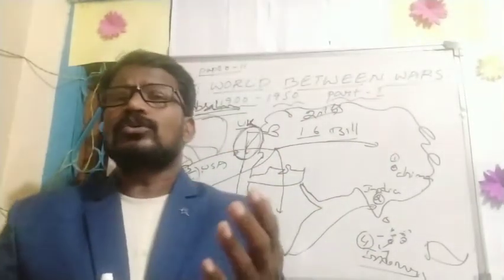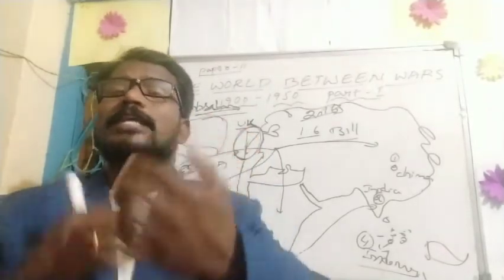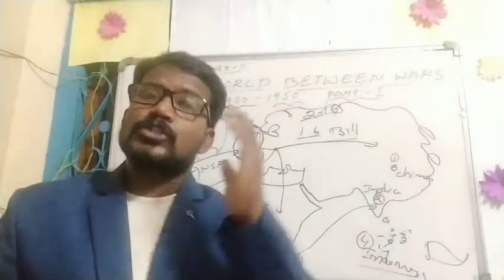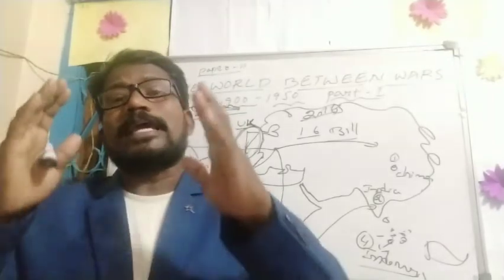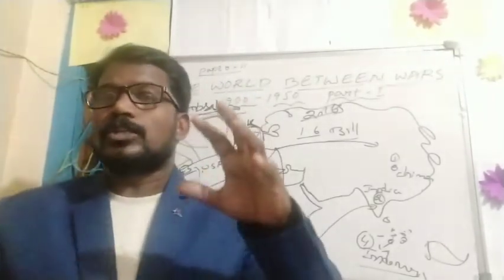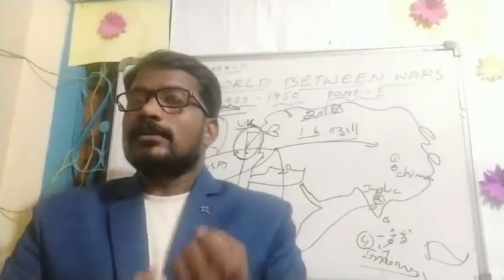And this age is also called the age of great experimentation. The first is the age of extreme, and the second is the age of great experiment, when people built socialist societies based on equality and fraternity.